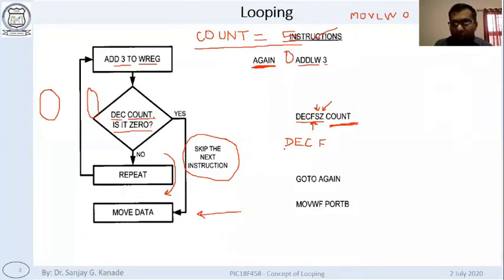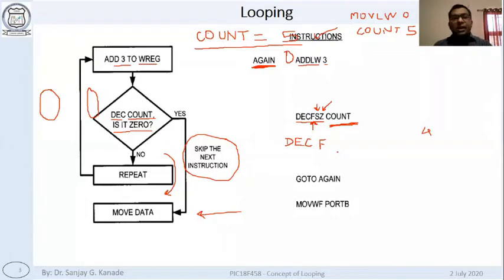So what we are doing? Decrementing F. Whatever the value was in count, let's say here we had count equal to 5. If count was equal to 5, now after this instruction, count will become 4. What we have done is decremented the value in F.